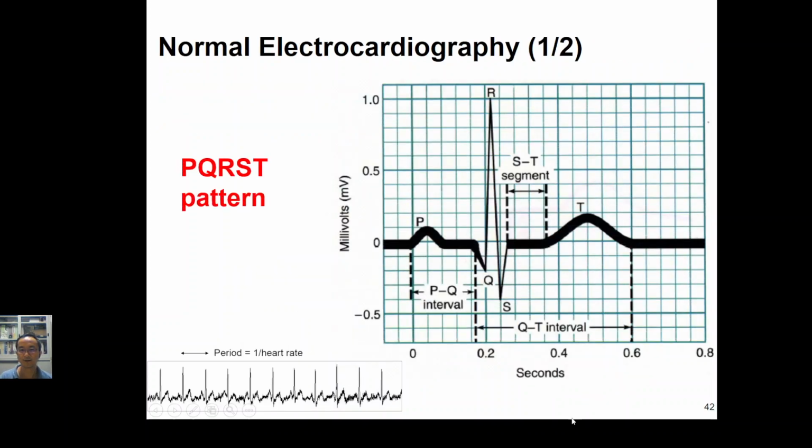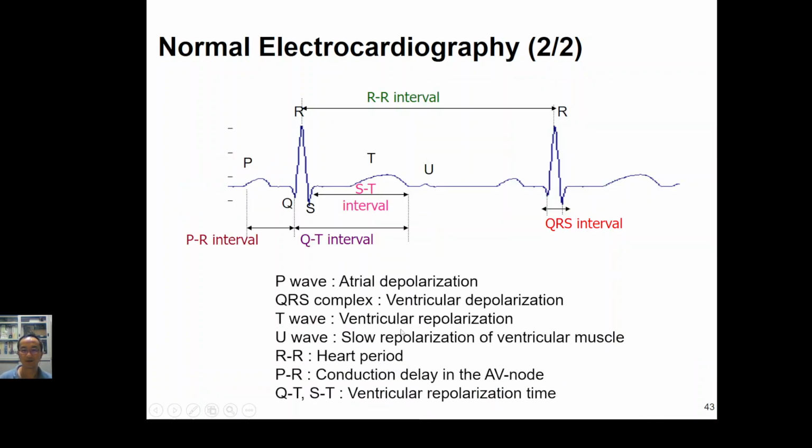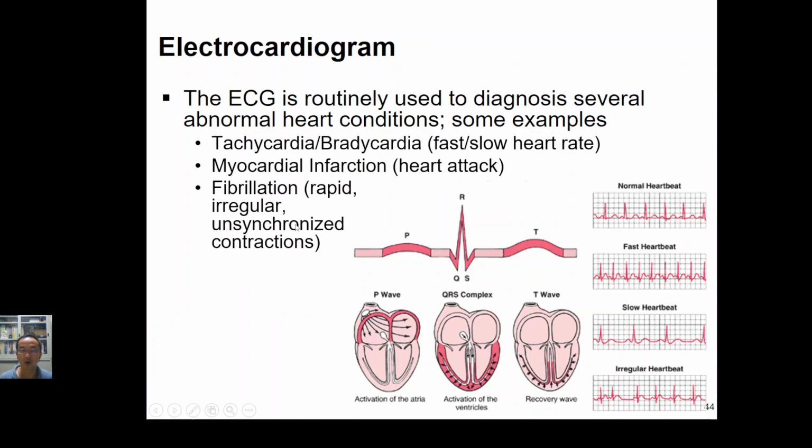So you can see that we can also have the PR interval here. Later we will mention it. So what we have here: the P wave represents the atrium, QRS the ventricle, the T wave ventricular repolarization, and RR helps us to know the heart period. PR, we check the PR interval to see whether we have an AV block, and so on. So what kind of information can we get from the ECG signal?